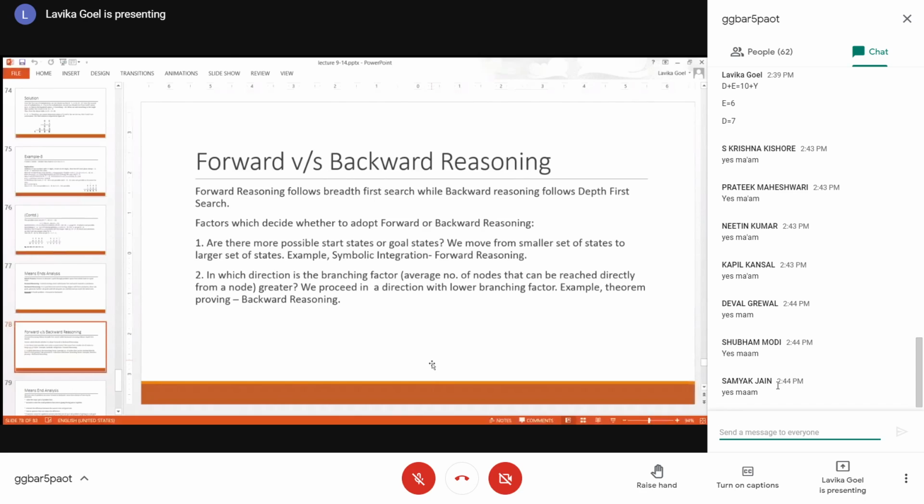For example, take the integration problem. One expression is given to you, and from that expression, we need to find the integration of that expression. For an integration problem, there could be multiple expressions which are equivalent when you take the integral, isn't it?